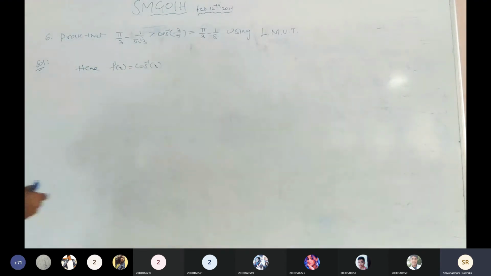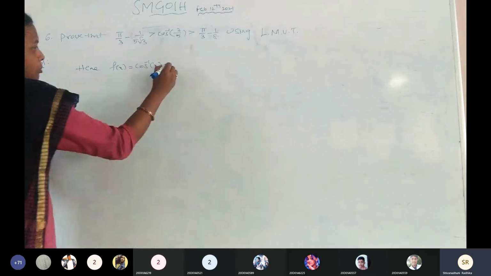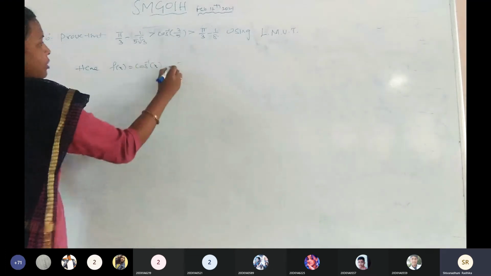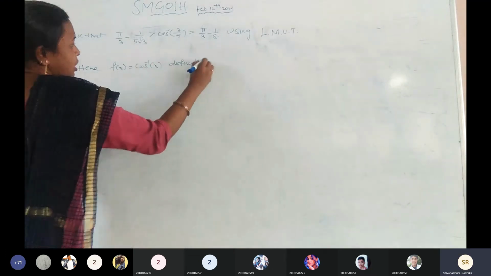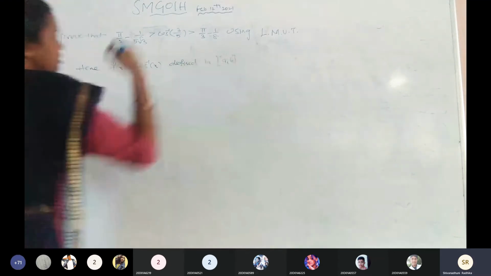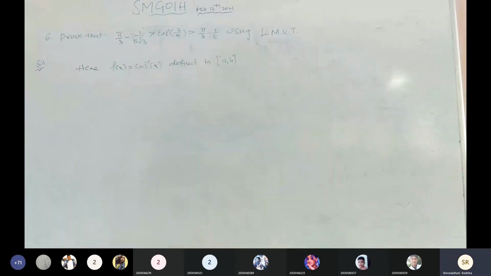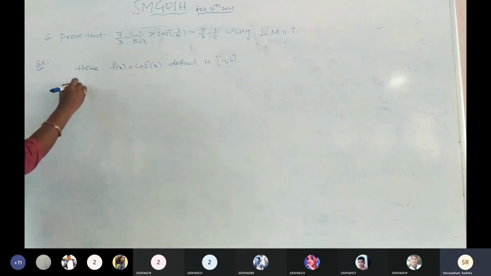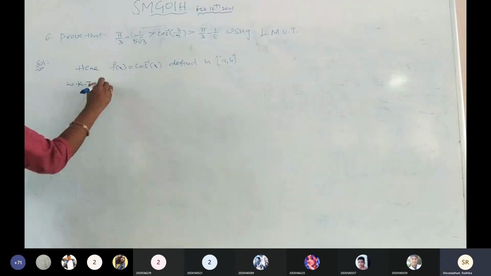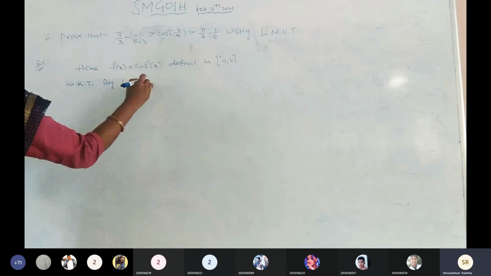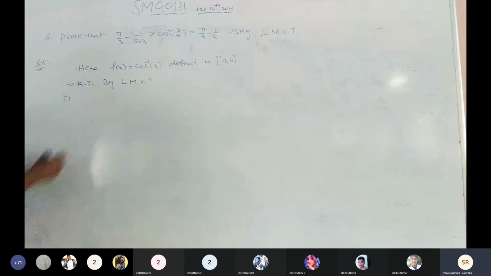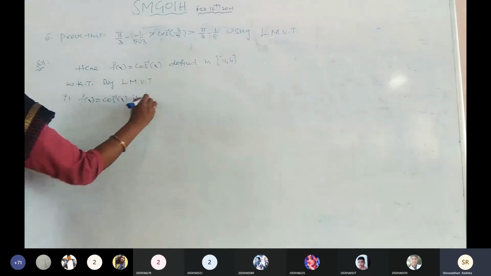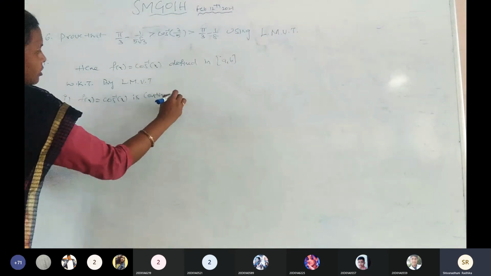Very good. And what is the interval? The given question didn't mention any interval. Obviously, you can take a comma b, defined in the closed interval a comma b, right? Now, by Lagrange's mean value theorem, the first condition is that f of x equals cos inverse of x is a continuous function.